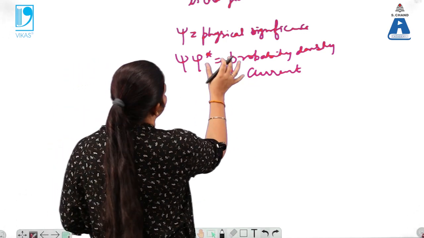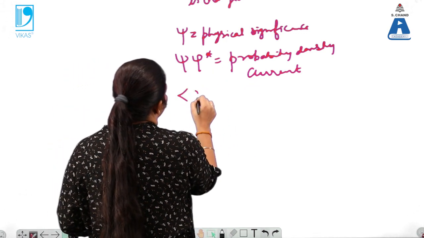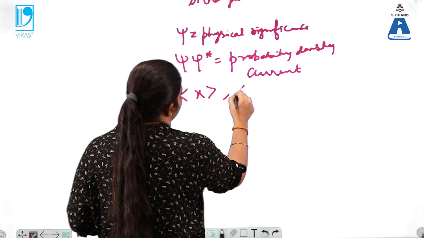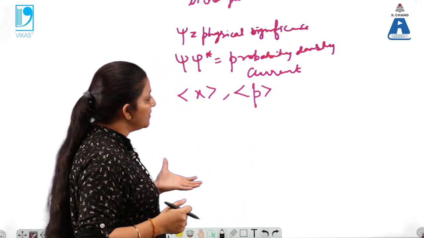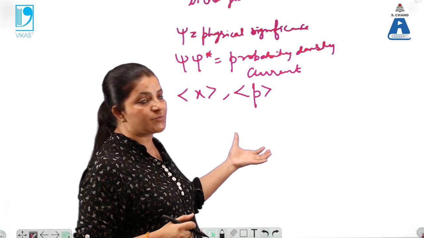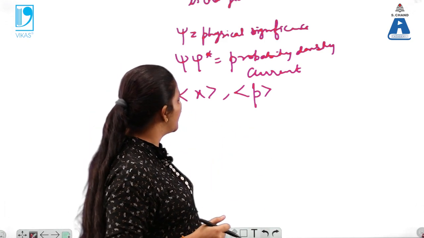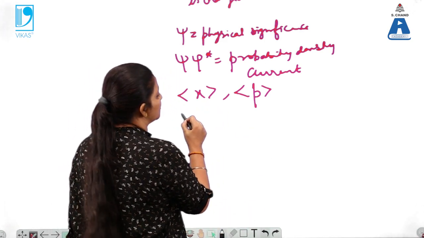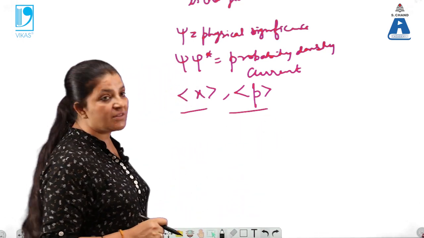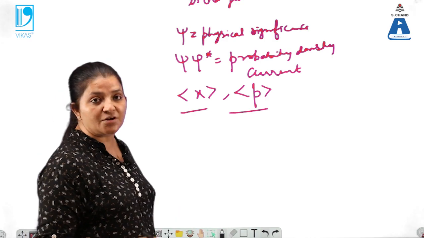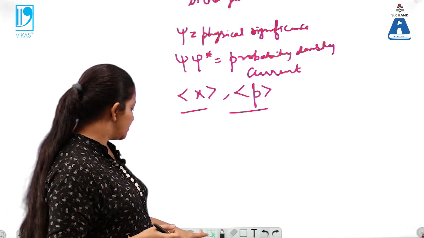Next, with the expectation values of position and momentum, we are able to find the particle within the given space. Means within the given space, if the particle is moving, then its position and momentum must be there. Matter waves associated with the particle will be there.